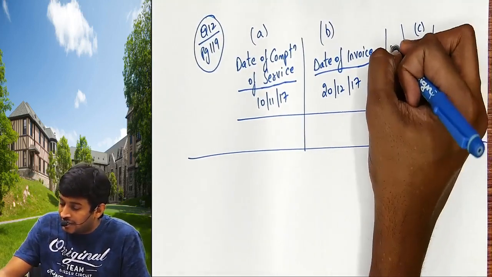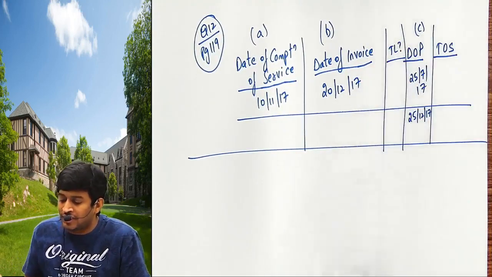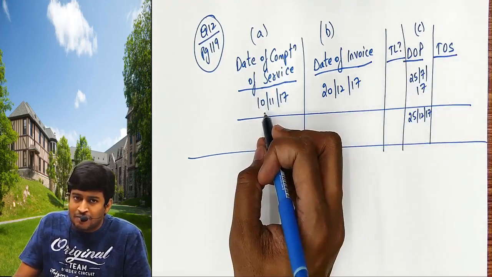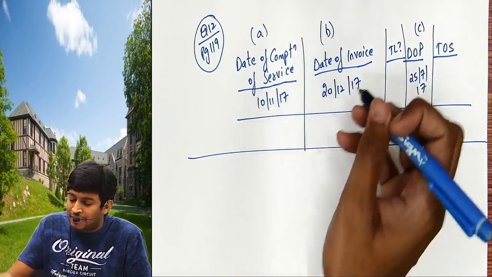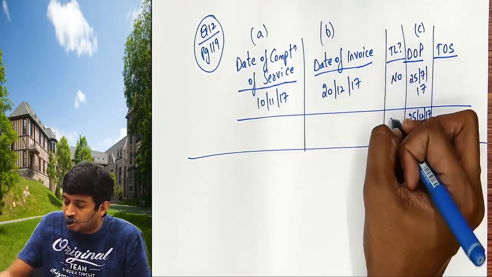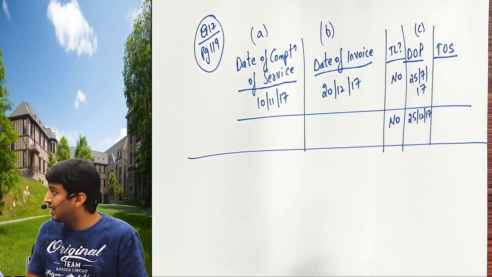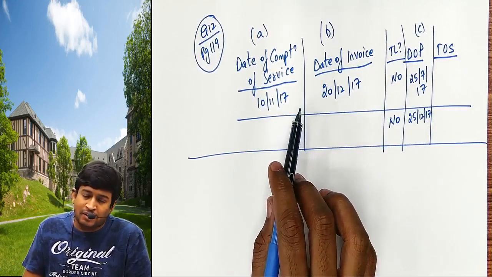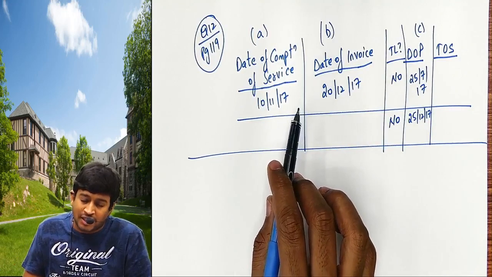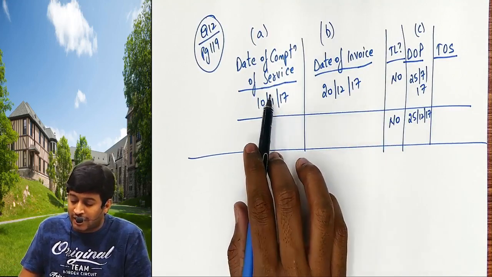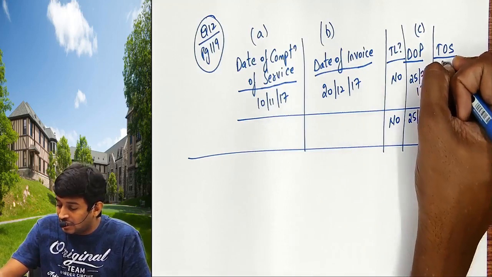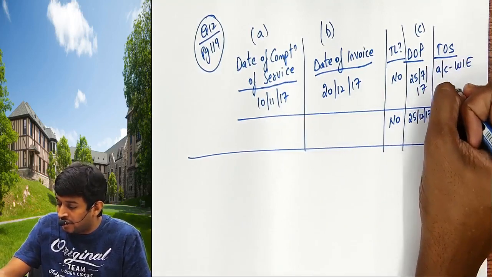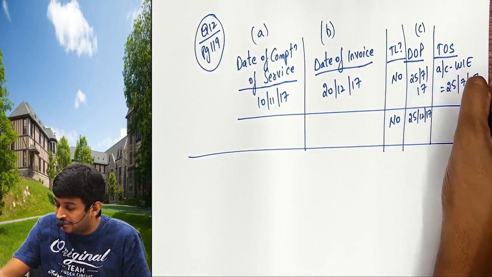Now, did I issue the invoice within the time limit? Is it within 30 days that I gave the bill? If the event was on 10 November, I should have given it by 10 December, but I gave it on 20 December. Answer is no. If the answer is no, then the time of supply will be date of completion of service or date of payment, whichever is earlier, A or C, whichever is earlier. That gives you 25/7/17.